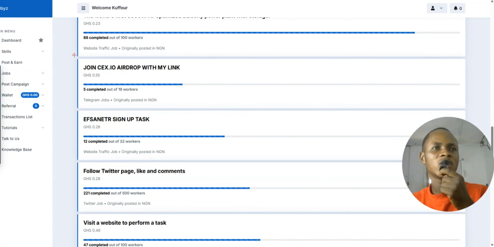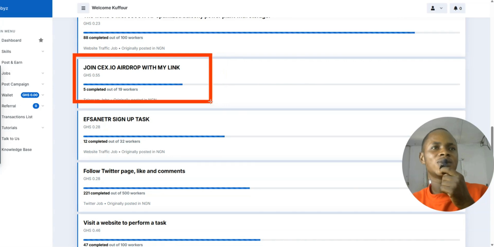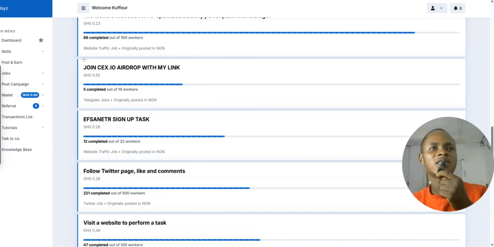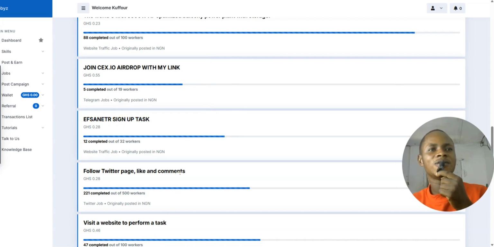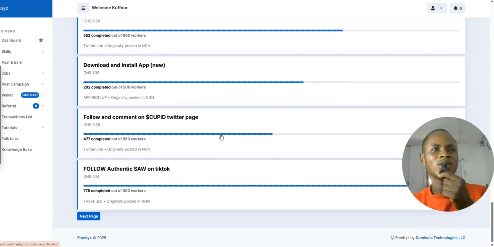So you can see, just join Coin CESIO, CESIO.io airdrop with my link. So you just have to use that link to airdrop whatever you want to do. The person is asking of you, and you can make money with that. So you can see it was originally posted in Nigeria, and they have a lot of posts over here that you can also make money with, and you can see they simply convert that from the Nigerian naira to local currency.